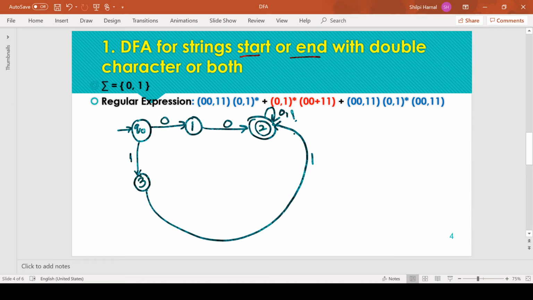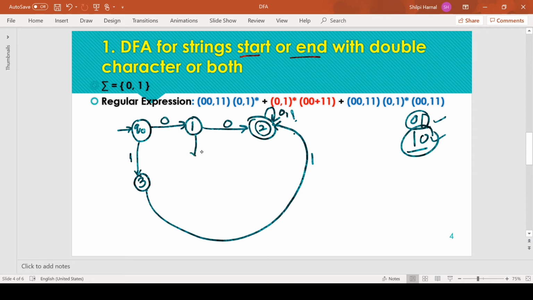Next, if the string has not started with the double character, that means we are having 0 1 or 1 0 as the starting symbols. The string will be having either 0 1 as the first two symbols or 1 0 as the initial symbols. So now we need to keep track of these combinations if the string has not started with the double character.